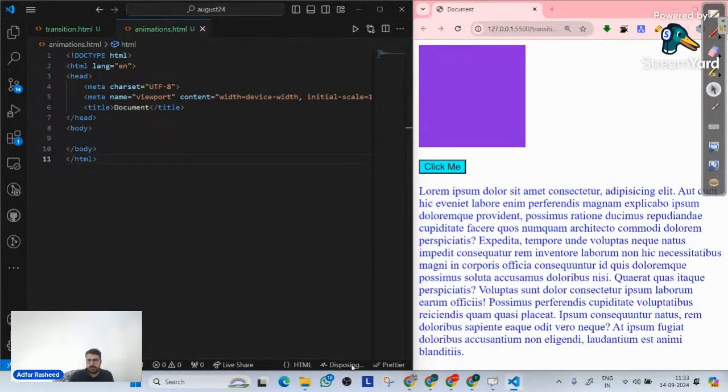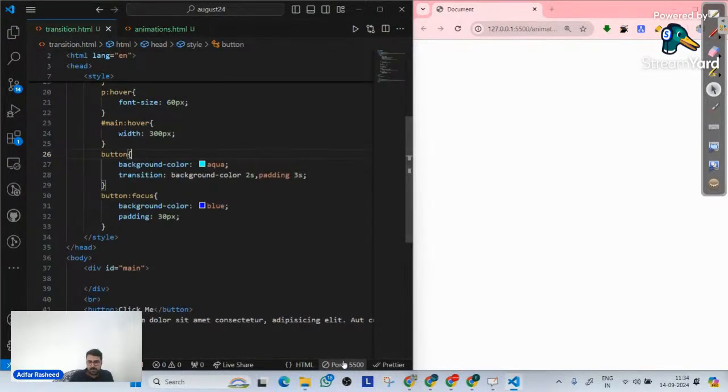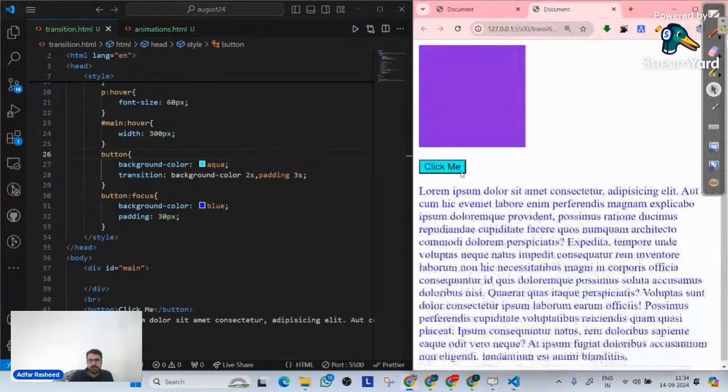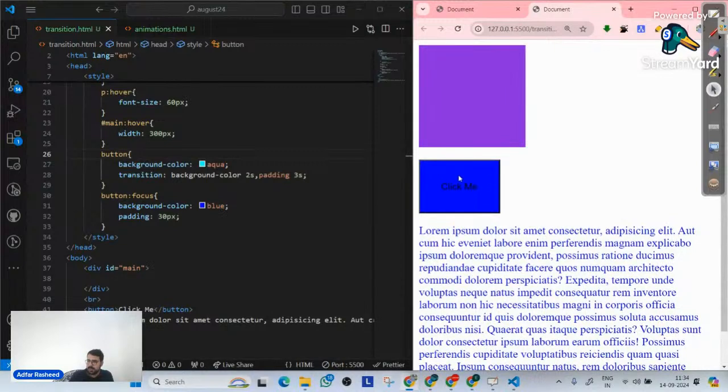So let me open it, go live. So we have our animations like this. Now let's understand what animations mean. The question reads: the button or checkbox to grow when clicked and then back to normal when clicked again or deselected. What does that mean? So what is the question? I'm not able to understand that. I think it is related to this transition, right? When I click on this, it grows, right? So what exactly are we looking for here?